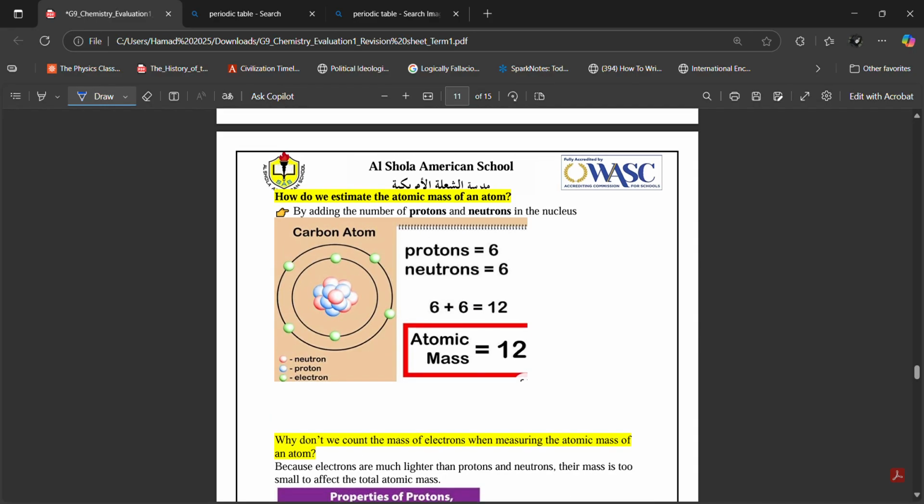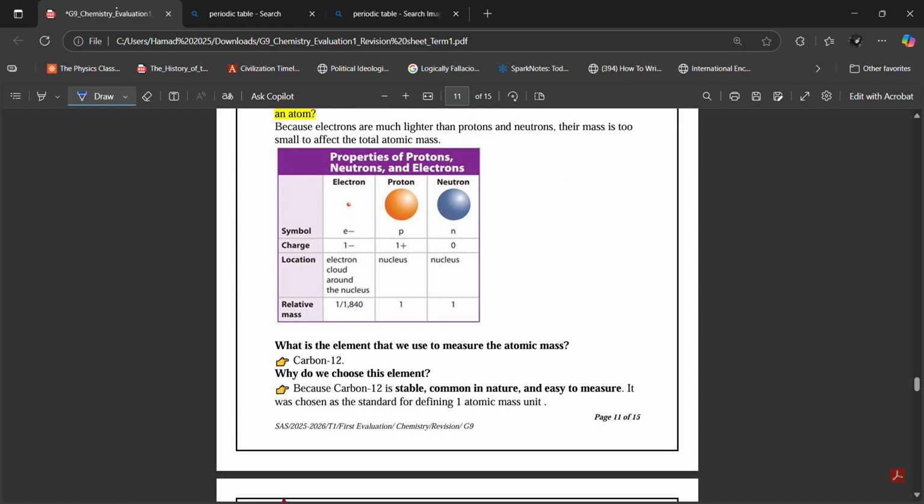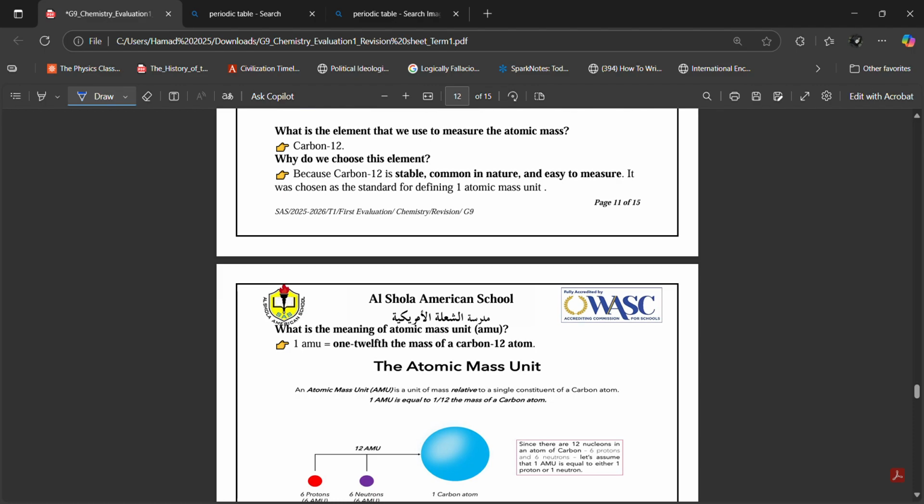How do we estimate the mass of an atom? We simply add the number of protons and neutrons together. That is how we get the estimated mass of an atom, Ibrahim. We estimate that one proton has a mass of 1, one neutron has a mass of 1. So when you add the number of protons and neutrons together, you will get the mass number of the atom. Why don't we include the mass of electrons inside this calculation? Because electrons are so tiny that their mass is negligible. So we don't include them. That's why.